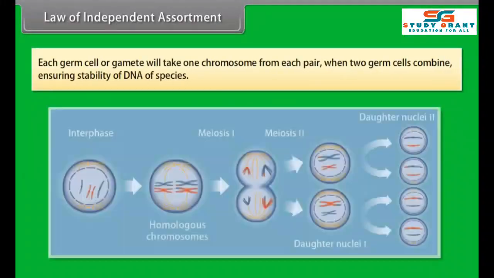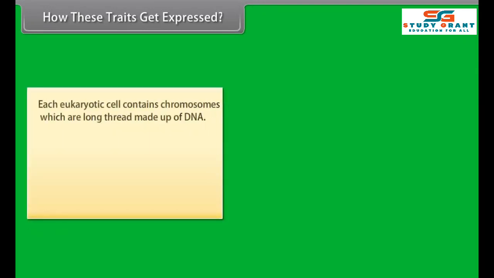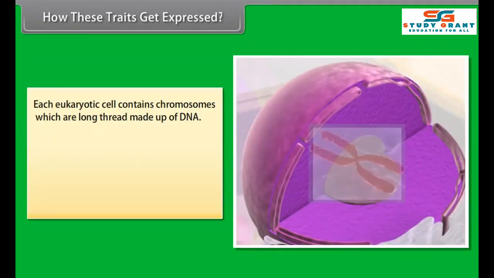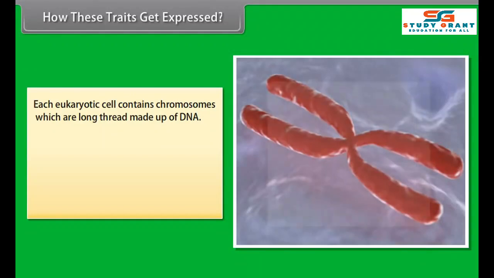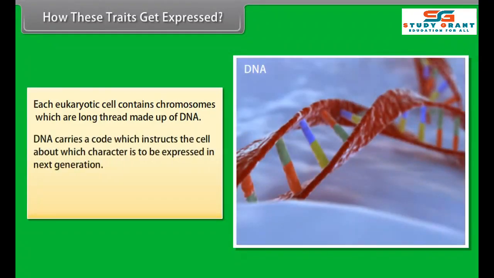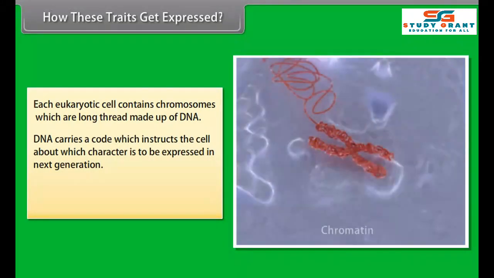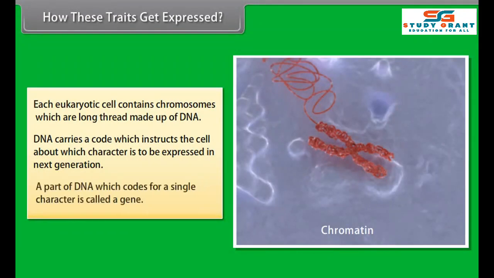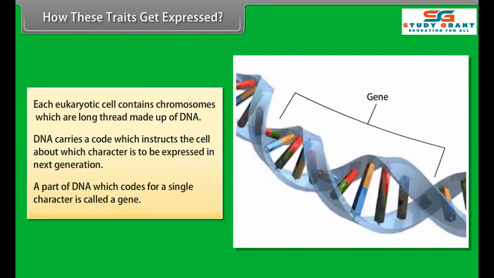In F3 generation, we find that pure tall, TT produces only tall plants, pure dwarfs, tt produce only dwarf plants, while hybrid tall, Tt, produce offspring in 3:1 ratio, 3 tall and 1 dwarf. So we can conclude that tallness is dominant over dwarfness.